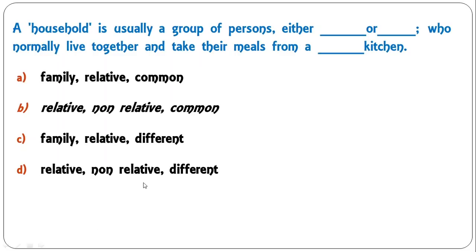A household is usually a group of persons, either relative or non-relative, who normally live together and take their meals from a common kitchen. So relative or non-relative, and common kitchen. If you say family and relative, both are the same thing. Family, relative and different kitchen, that will not be correct. So B is the correct answer.